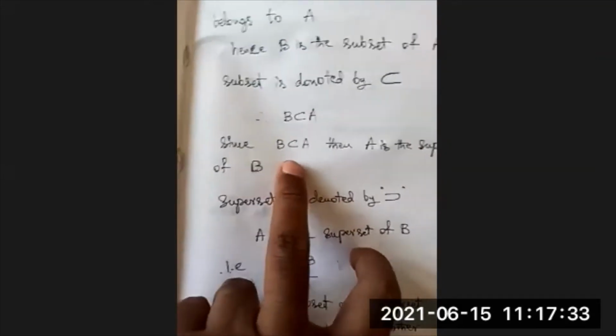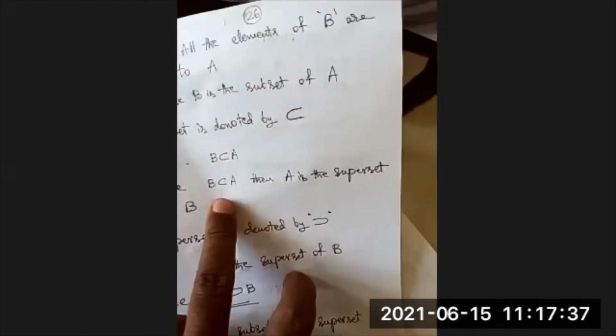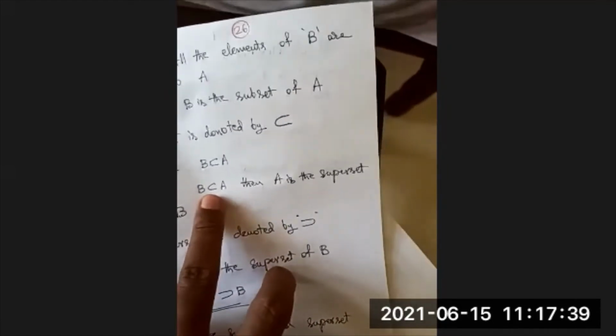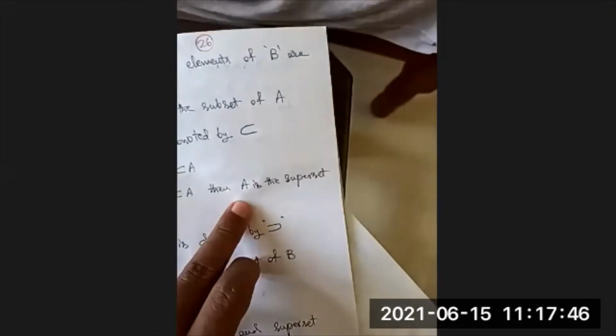Here we are discussing two concepts, that is subset and superset. Since B is a subset of A, then A is the superset of B.